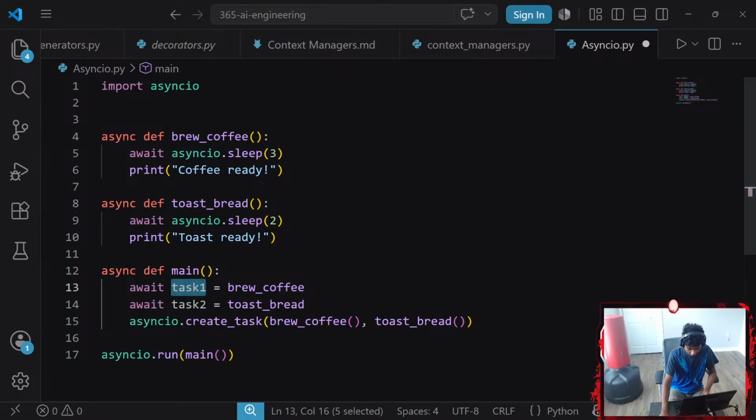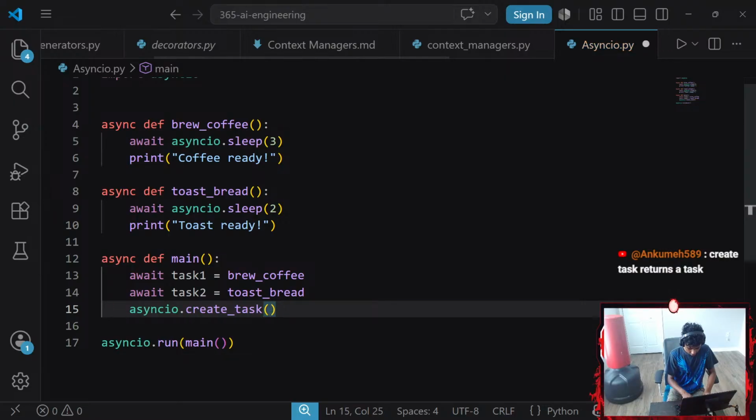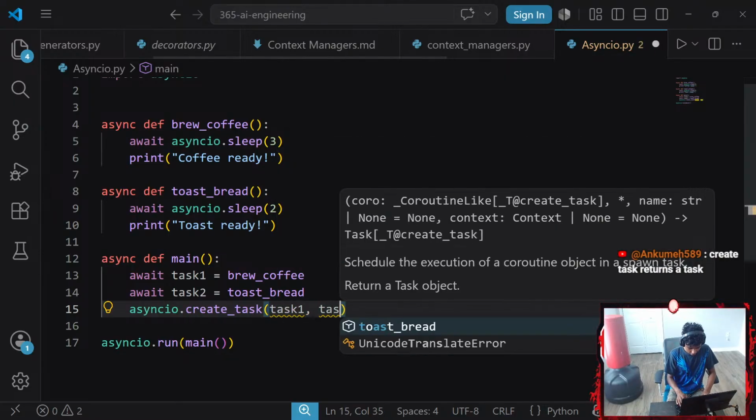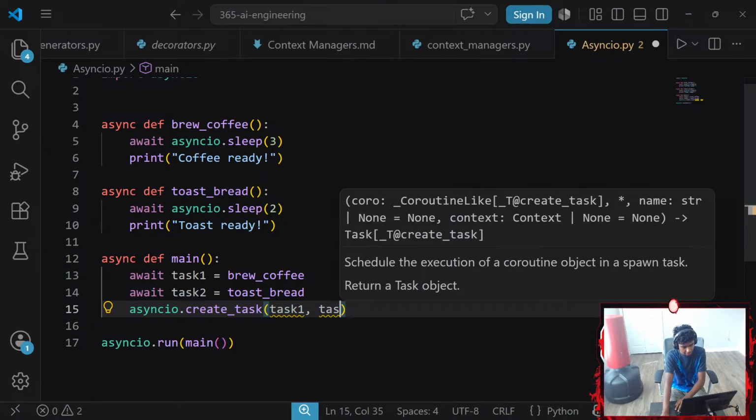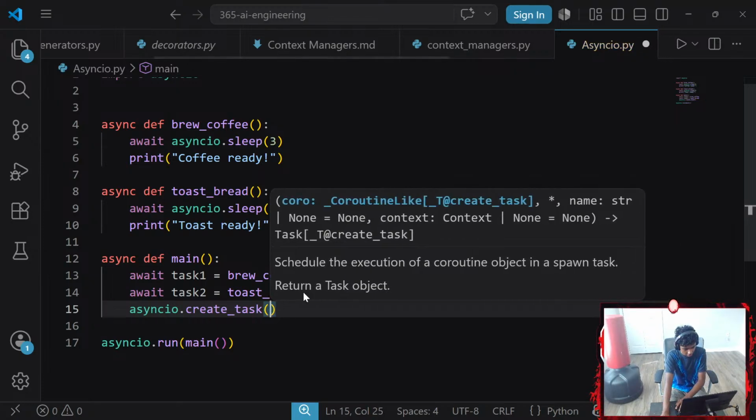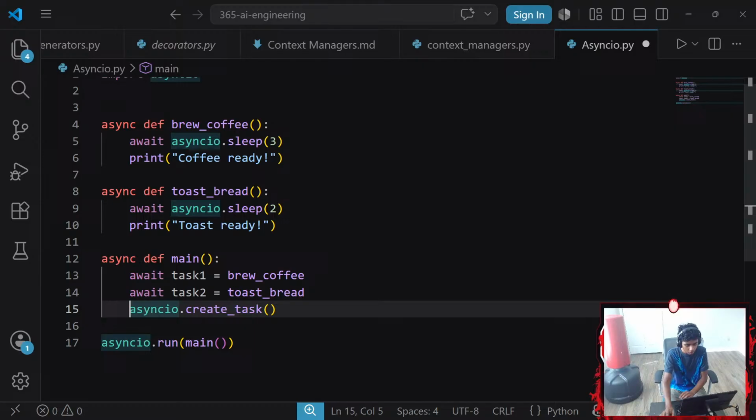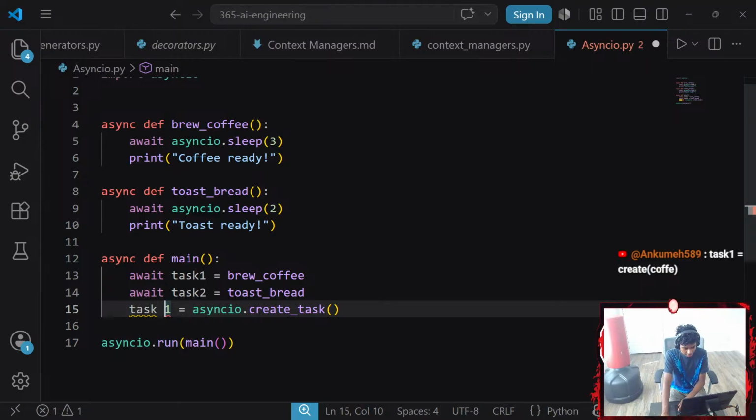And then I'm going to go ahead and, let's say, call my variables task 1 and then task 2. You await that task. You await that task. Create task returns a task. Oh, wait. Create task returns a task. You await that task. Wait, what was the syntax? Task 1 equals to. Hold up, guys. Task 1 equals to. There we go.